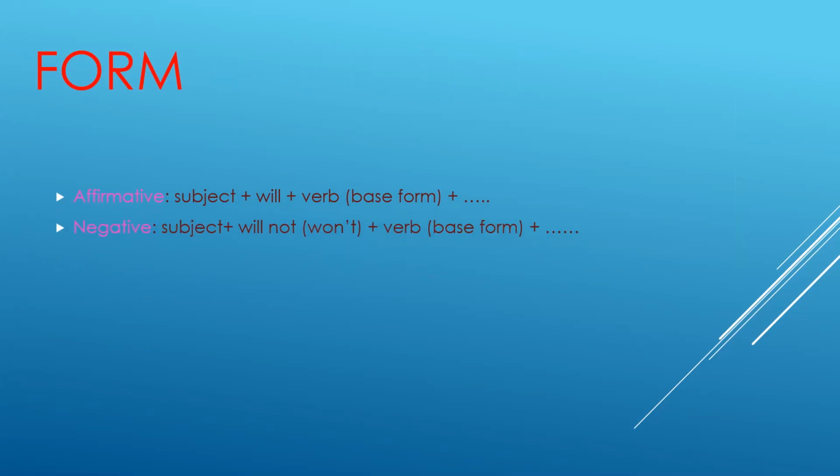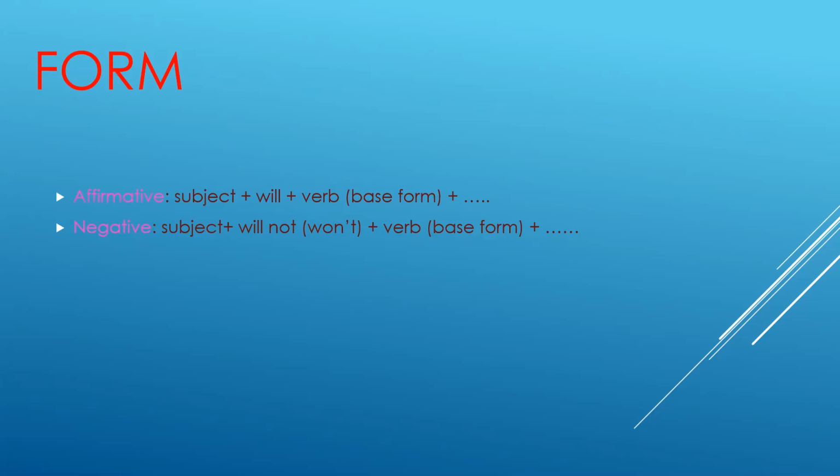How do we form the future using will? In the affirmative sentences or positive sentences, we add the subject or the doer of the action, and then will, and then the verb as it is, or the base form of the verb. In the negative, we add the subject or the doer of the action, and then will not or won't. I can use will not or won't.